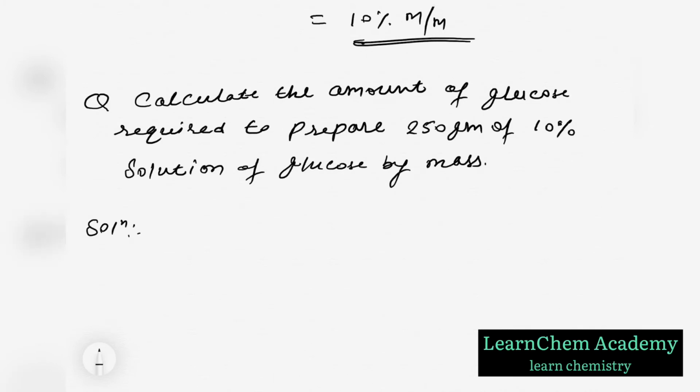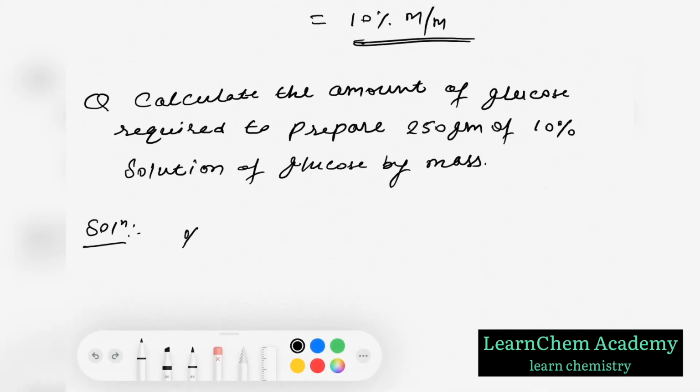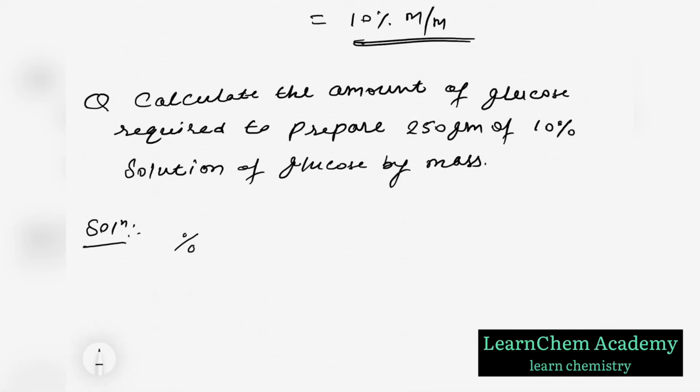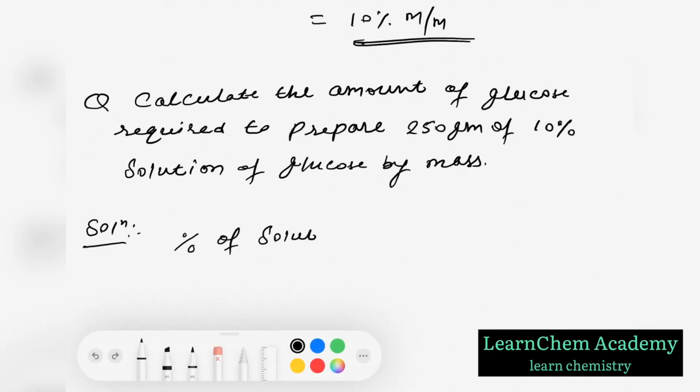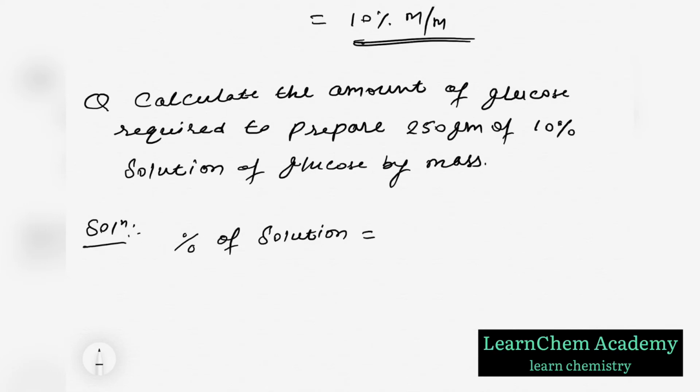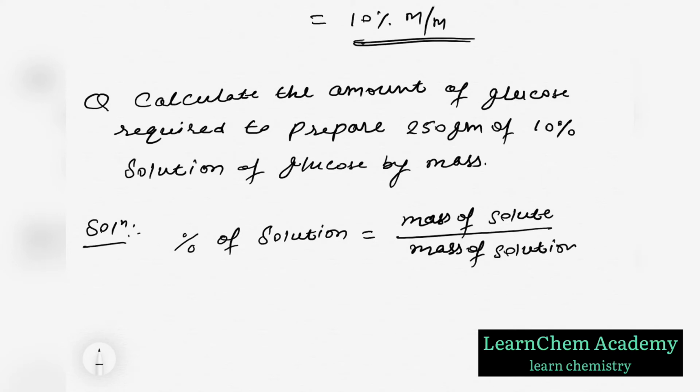Just write down the formula: percentage of solution is equal to mass of solute upon mass of solution, into 100.